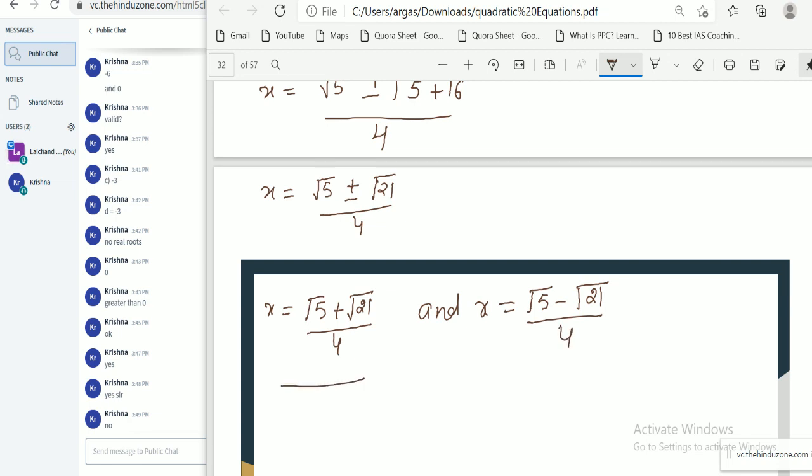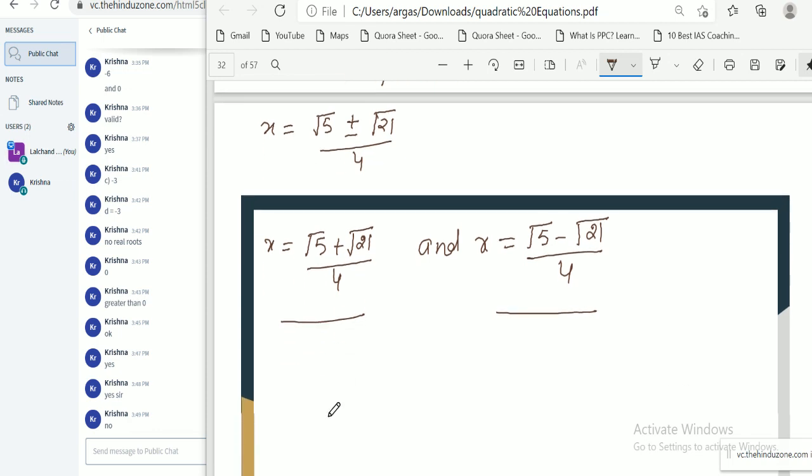Okay, these are our two roots by quadratic formula. Are you getting till now? Krishna?